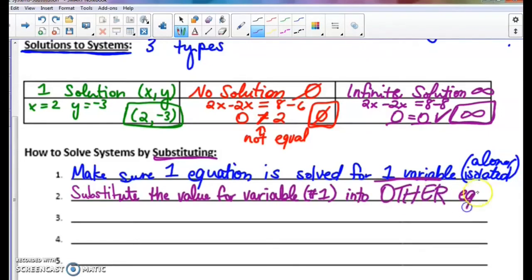Equation. So anytime you substitute a value for a variable, you have to make sure you put it into that other equation in the system. Alright, step 3. We're then going to solve for the remaining variable.